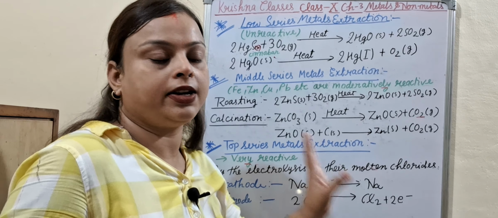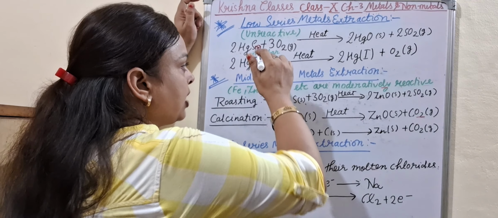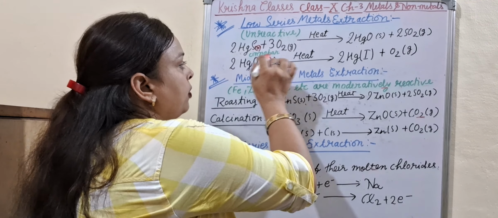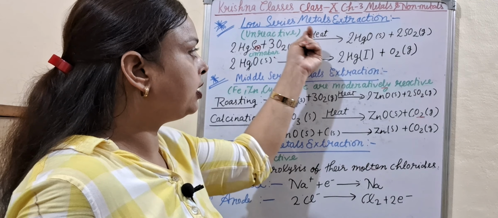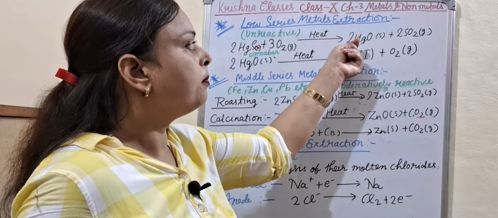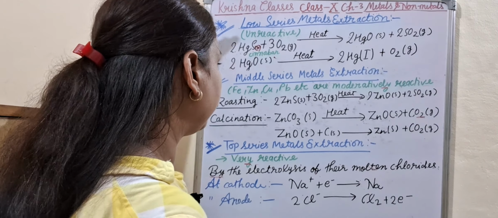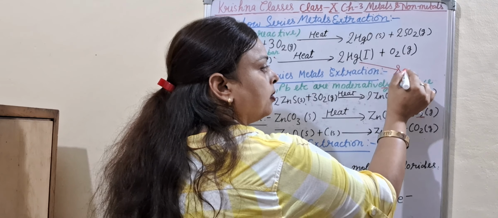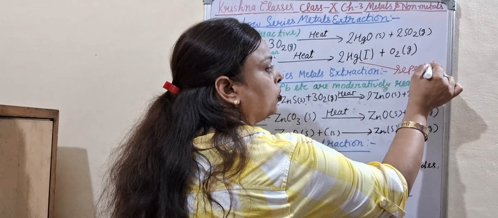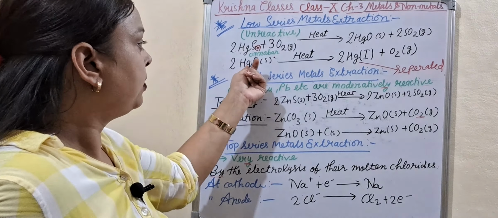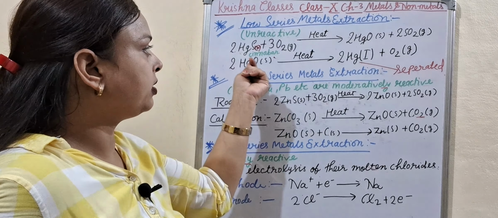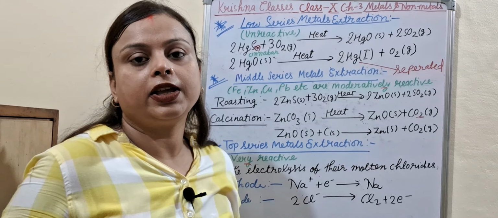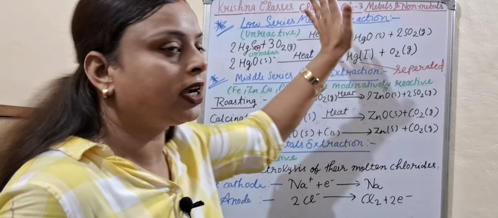Here HgS is cinnabar. Cinnabar is the ore of Hg, mercury. When cinnabar reacts with oxygen in the presence of heat, we get mercury oxide plus sulfur dioxide. Again, mercury oxide on heating gives mercury. Mercury is separated from mercury oxide, and mercury oxide is formed when cinnabar reacts with air or oxygen. So this is the low series metal extraction.